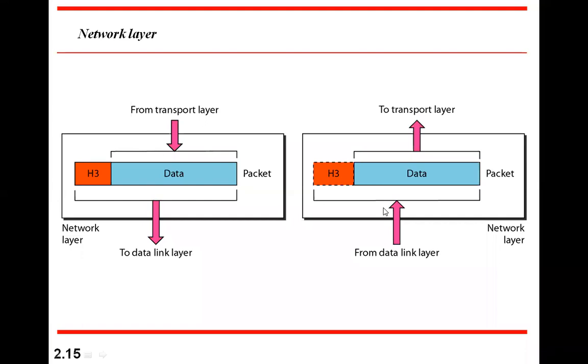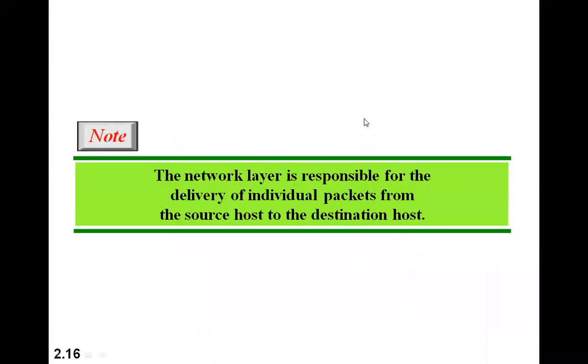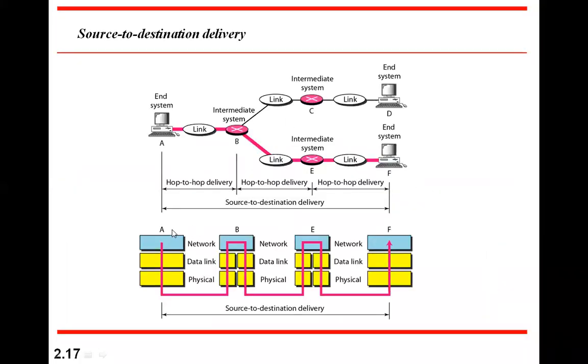Now, the difference between the network layer and the physical and data link layers. The network layer is responsible for delivery of individual packets from the source host to the destination host. Please remember that this is at the network layer. The source is always the originating station, and the destination is always the final receiving station, not an intermediate station.